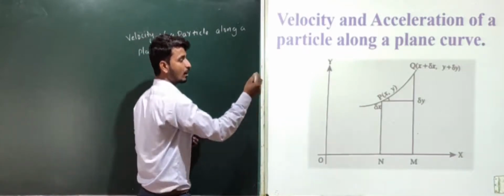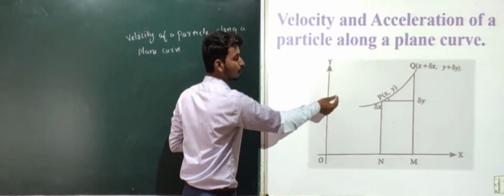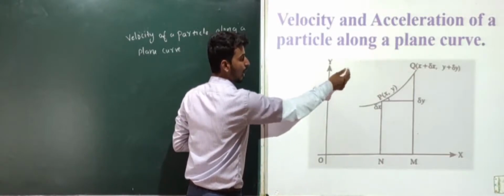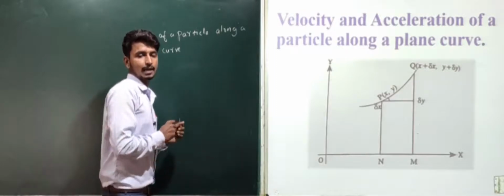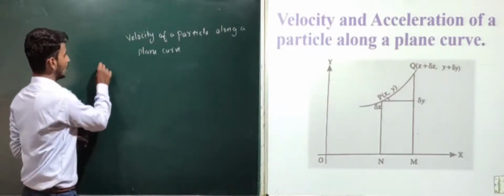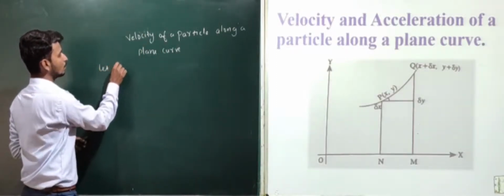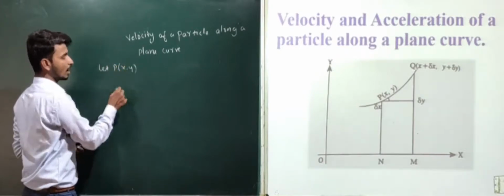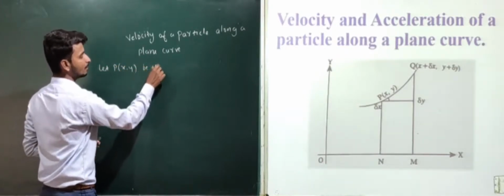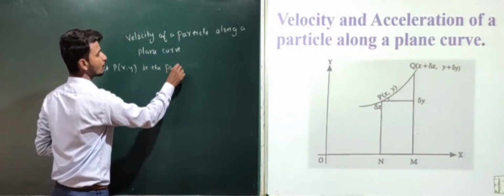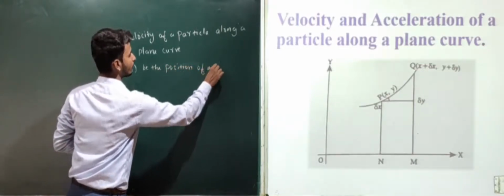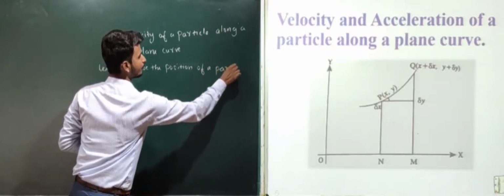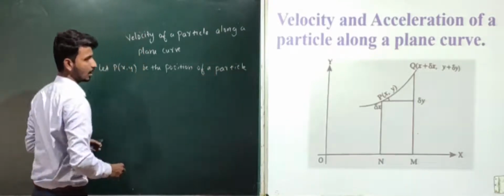Here the particle is traveling from P to Q. The components of P will be x and y, and the components of Q will be x plus delta x and y plus delta y. Let P of x, y be the position of a particle at time t.